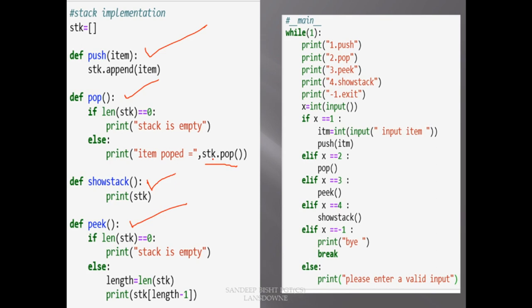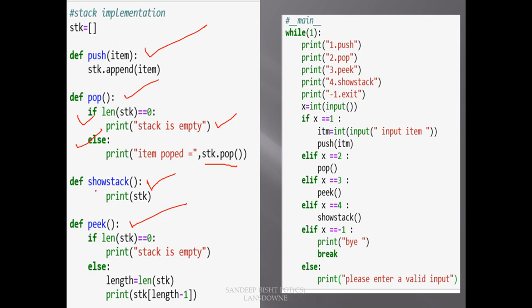So it is very easy. You can see I have just checked the length of the stack. If the length of the stack is 0, we just display a message that the stack is empty, so we cannot pop anything. Otherwise we just use stack.pop. This will return the element which it is popping, so we can print that. So we have implemented push and we have implemented pop. I think it's very easy.